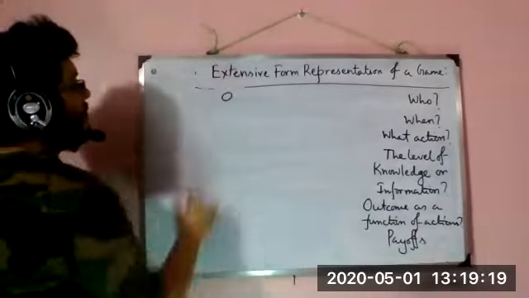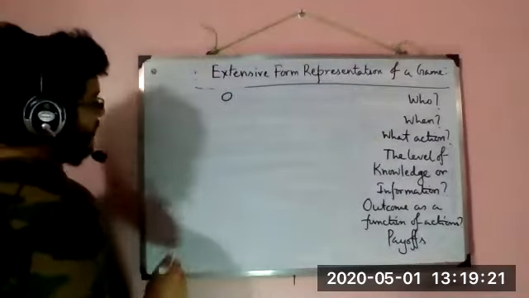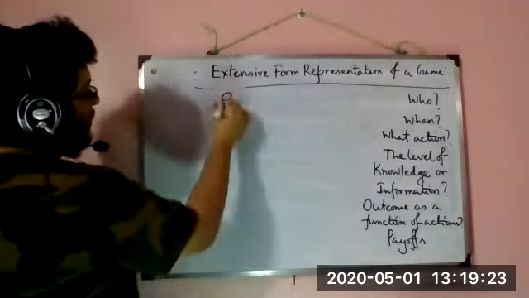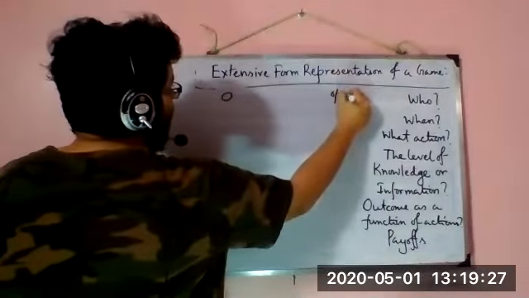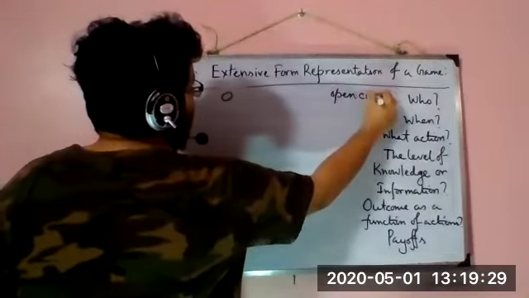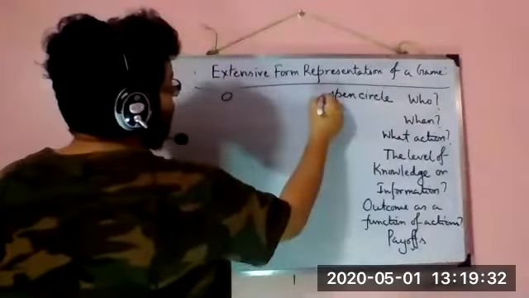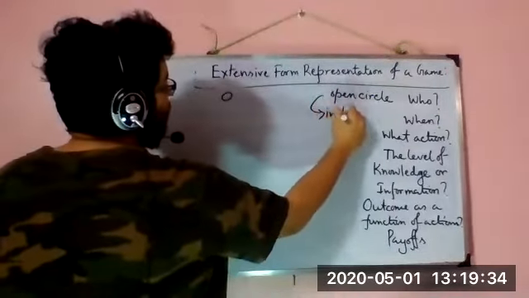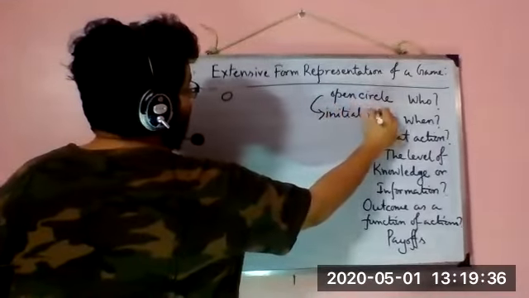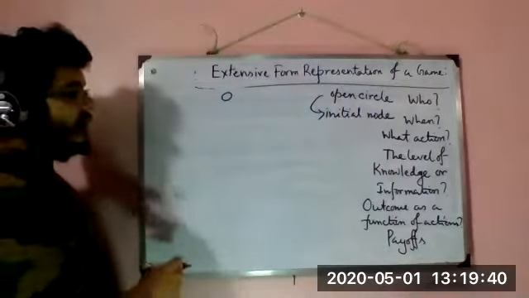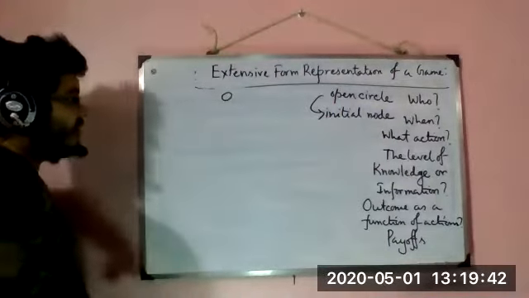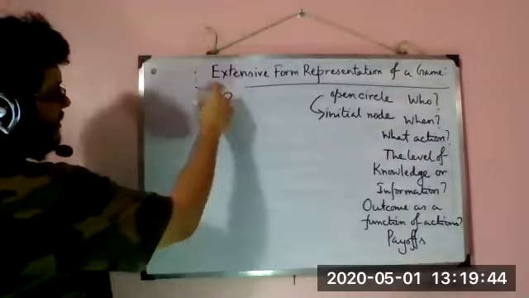So first I will draw an open circle, and this open circle is called the initial node. Why? Because it is this point from which the game starts. There is nothing before this open circle.